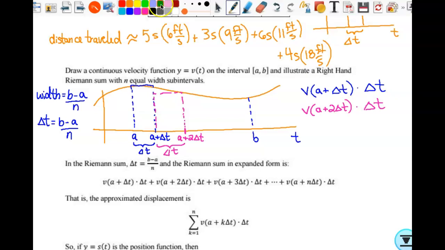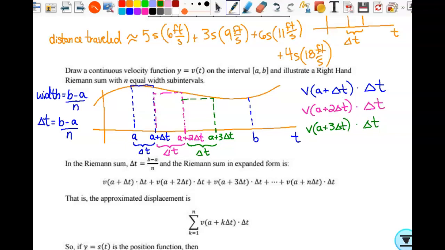Okay, let's draw one more. So then we're going to go over another delta t. So where are we at now on this time axis? a plus 3 delta t. We're going to grab the height from the right side. So that would be the velocity evaluated at a plus 3 delta t. That would be the height of that rectangle. And what's the base? Times delta t.